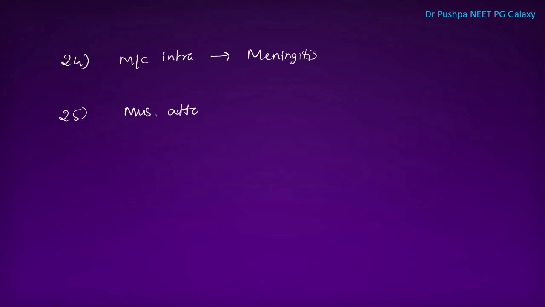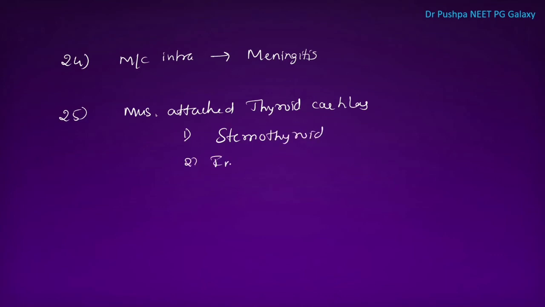Next point is, what are the muscles attached to thyroid cartilage? One is sternothyroid, second is inferior constrictor muscle, and third one is thyrohyoid muscle. These are the three muscles attached to the lateral wall of thyroid cartilage. We can remember like this, SIT, sit. Three muscles are sitting on the thyroid cartilage on lateral wall.